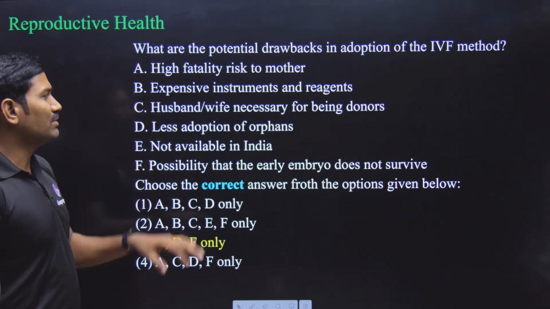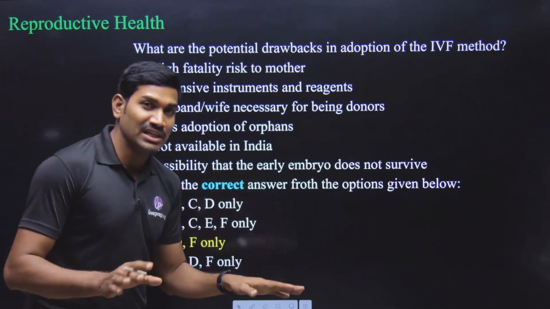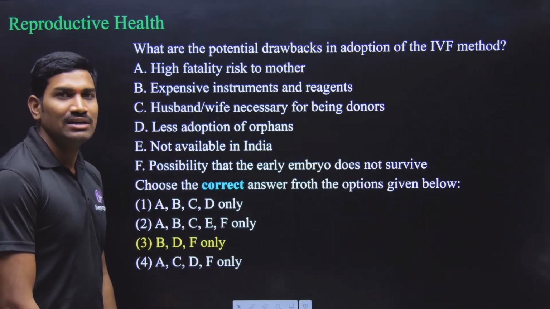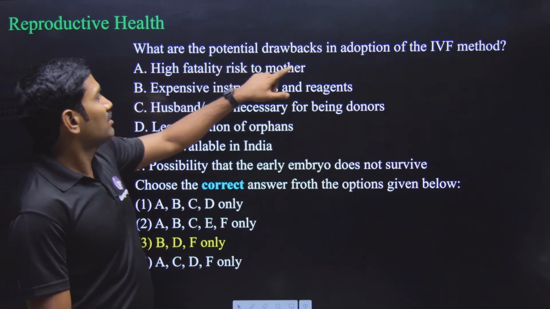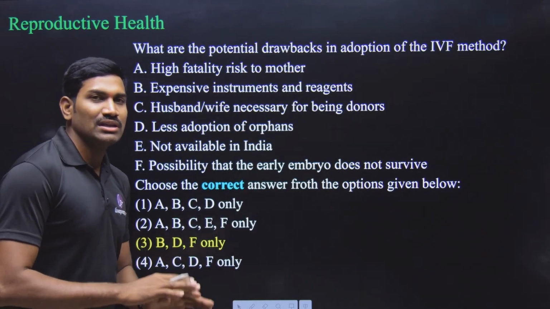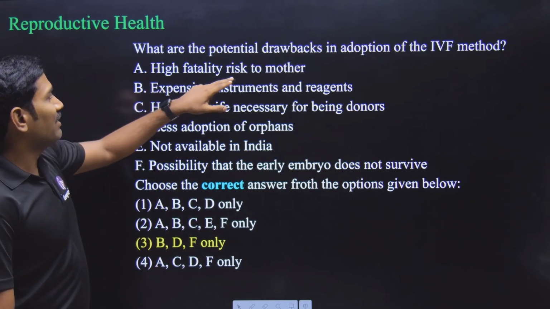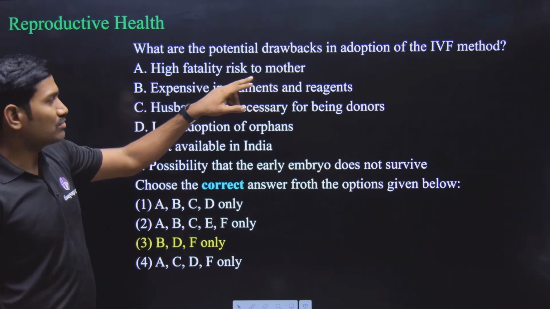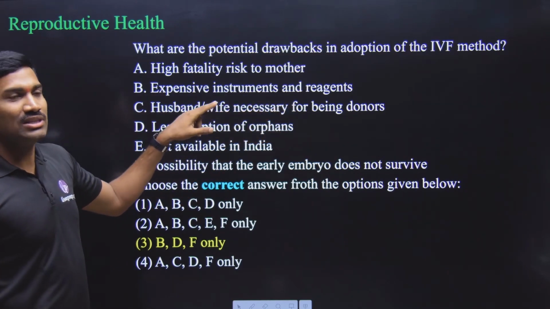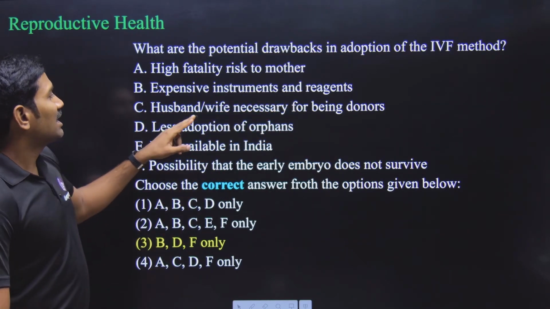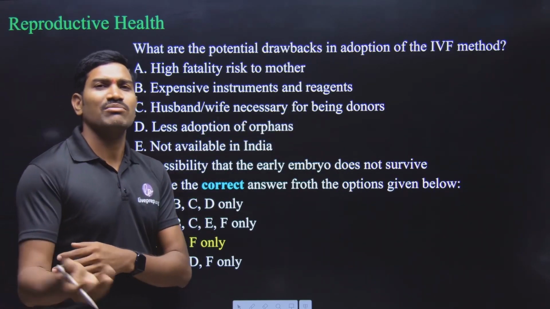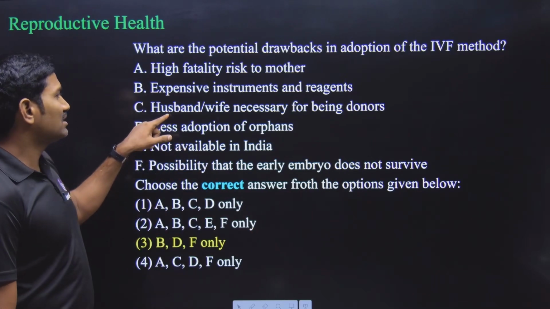Here they have given some statements, but please remember some statements are not from NCERT. So you need to observe the options and then accordingly you need to take the decision. And here what they're saying, what are the potential drawbacks in adoption of IVF method? With respect to IVF method, what are the drawbacks? High fatality risk to mother. No, there is no risk to the mother. Next one, expensive instruments and reagents. Yes, they are expensive. This statement they have given in NCERT. Next one, husband and wife necessary for being the donors. So they don't need to be the donors. So someone else can be the donor also. So that's why this statement is again wrong.